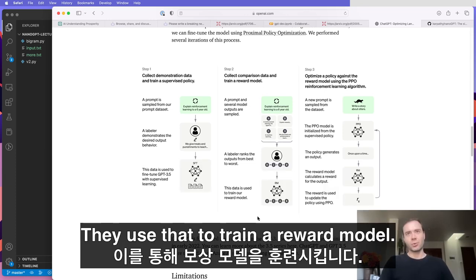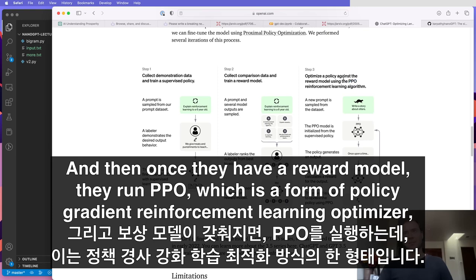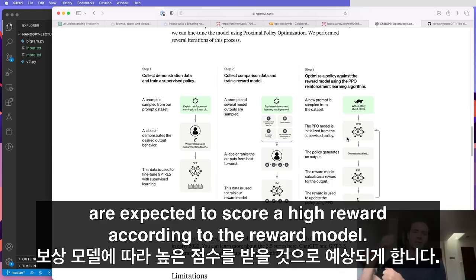They use that to train a reward model. So they can predict, using a different network, how desirable any candidate response would be. And then once they have a reward model, they run PPO, which is a form of policy gradient reinforcement learning optimizer, to fine-tune this sampling policy so that the answers that ChatGPT now generates are expected to score a high reward according to the reward model.